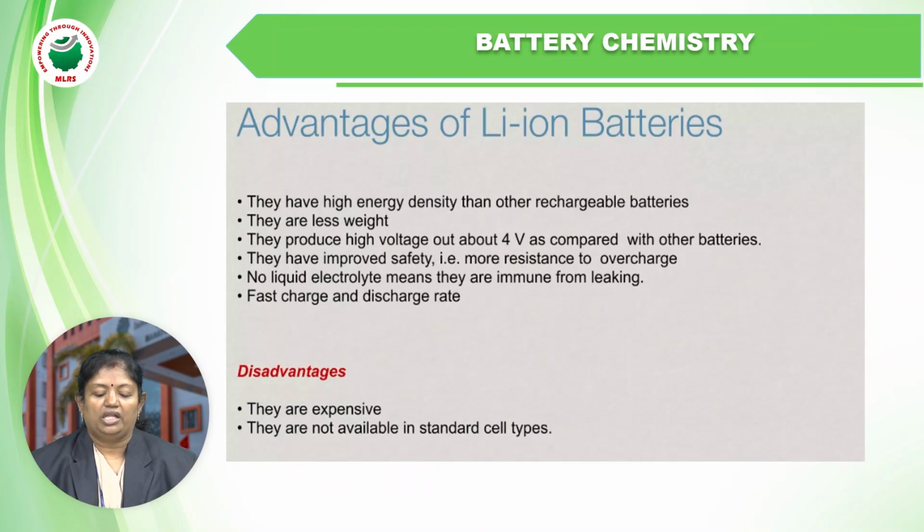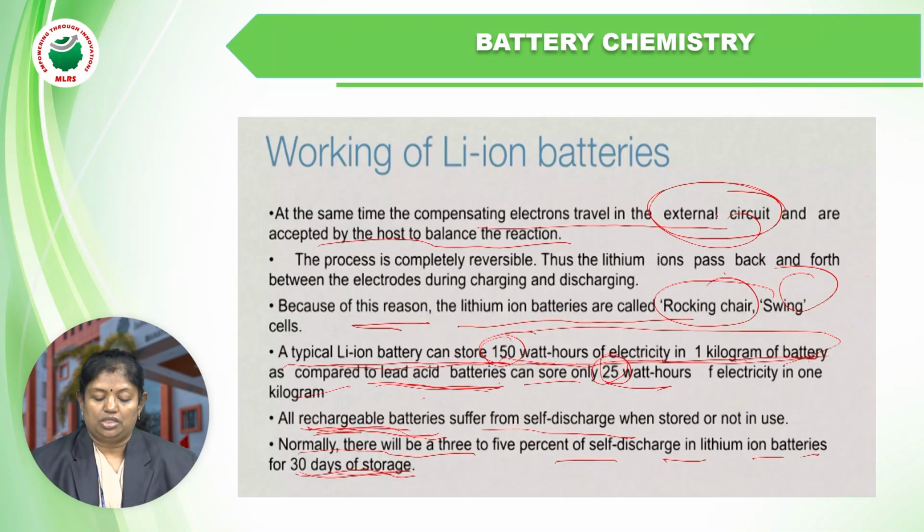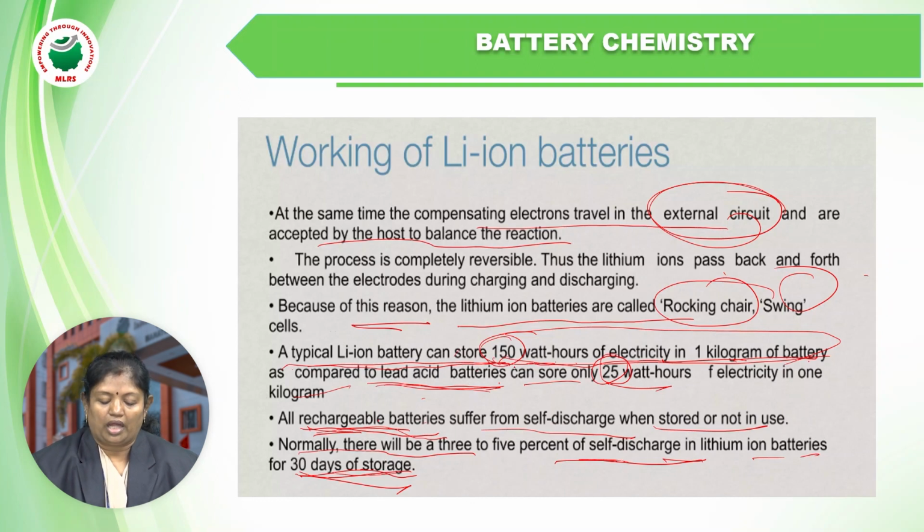Now coming to the advantages of the lithium-ion battery. Lithium-ion batteries have high energy density, higher than other rechargeable batteries. Energy density is one of the important points. Another advantage is self-discharge over 30 days, whereas other batteries undergo self-discharge immediately. And one more: it can store 150 watt-hours, whereas the other is at 25 watts only.